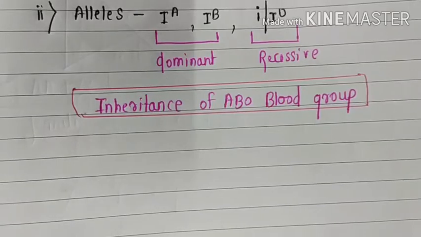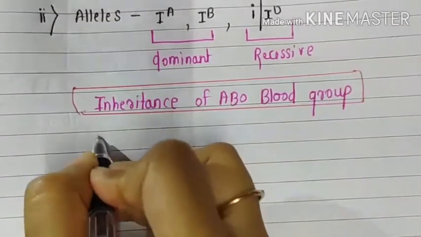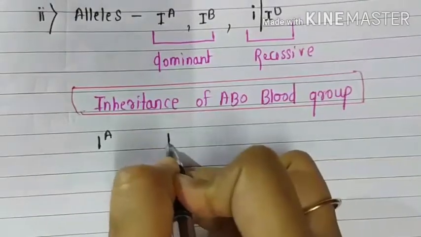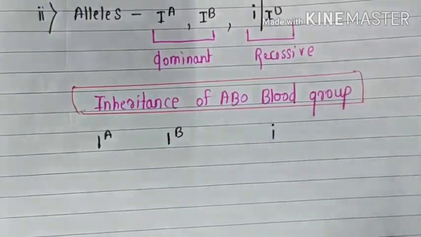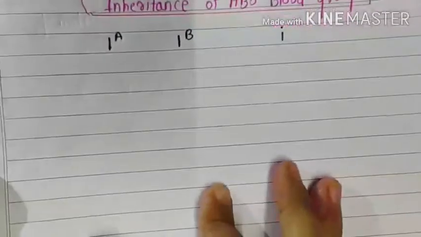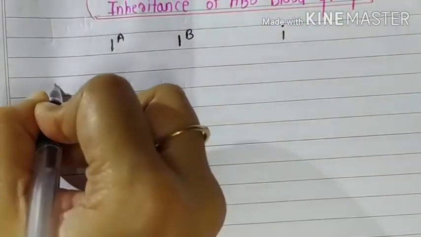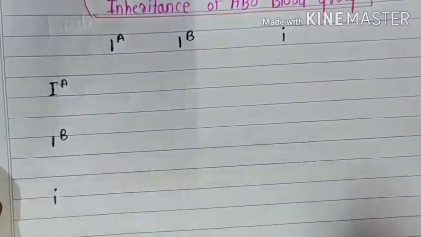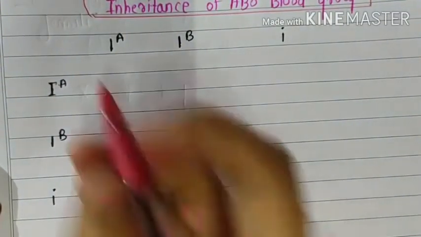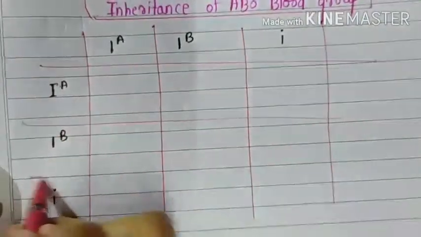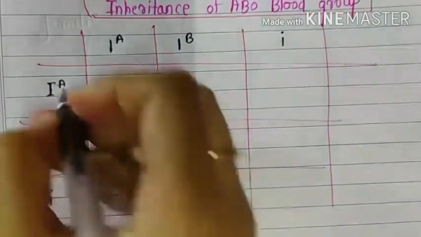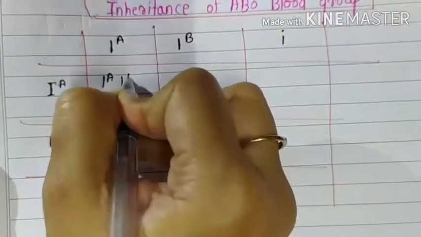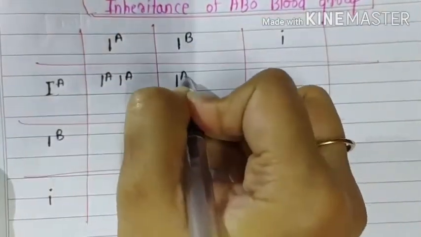Now we'll see inheritance of blood groups in human beings. For that we make a Punnett square, because already in the pea plant you have studied, when we were doing monohybrid cross and dihybrid cross, how easy it was to make a Punnett square and understand the phenotypes and genotypes of the pea plant or pea seeds. In the same way we'll make one Punnett square and study the genotypes and phenotypes of blood group.